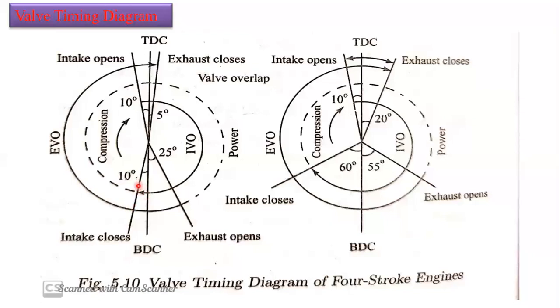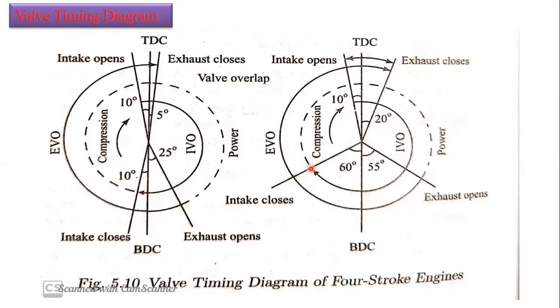For this low speed air fuel mixture, there is no resistance, so because of the piston movement, there may be a chance of these gases escaping to the intake manifold again. That's why we need to close as early as possible. But here, in the high speed case, we are going to take more time.